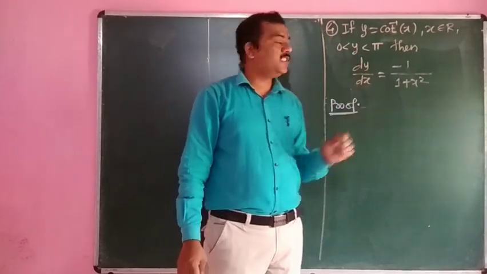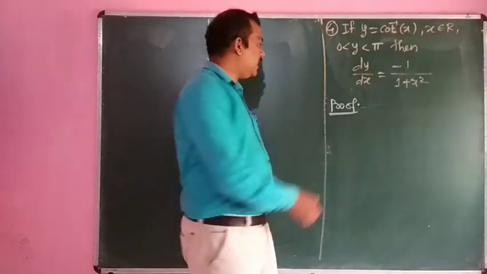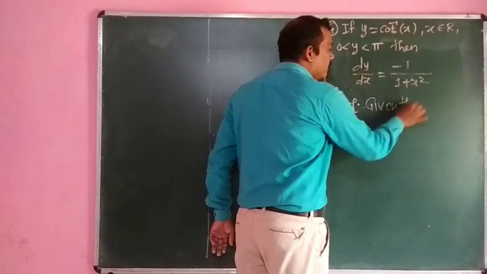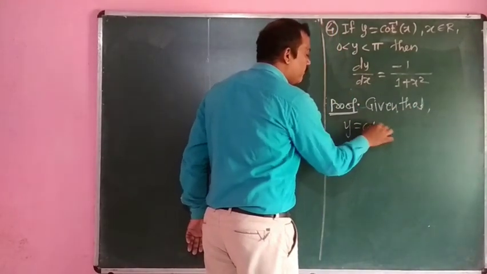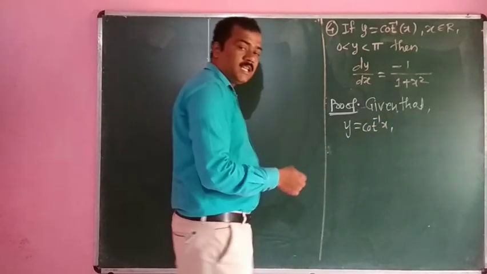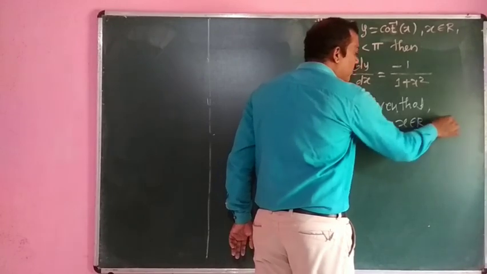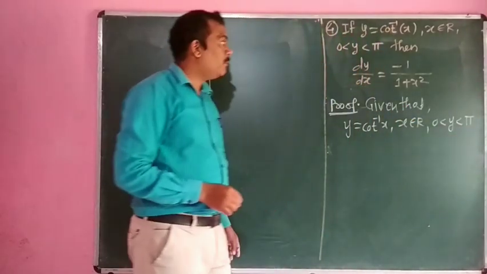Then dy by dx is equal to minus 1 upon 1 plus x square. What is given? Given that y is equal to cot inverse of x, with restrictions x belongs to the set of real numbers and 0 is strictly less than y, strictly less than pi.